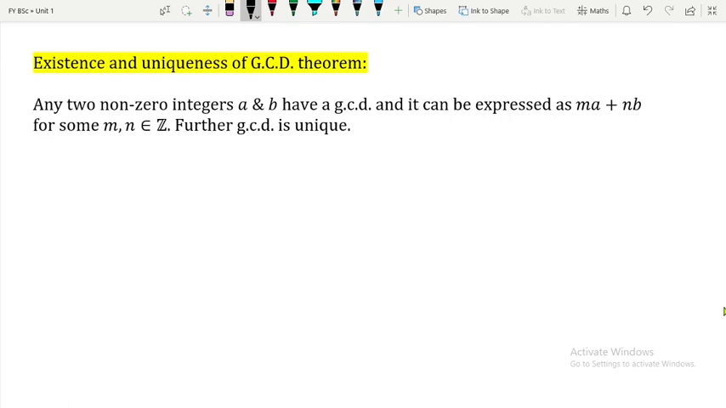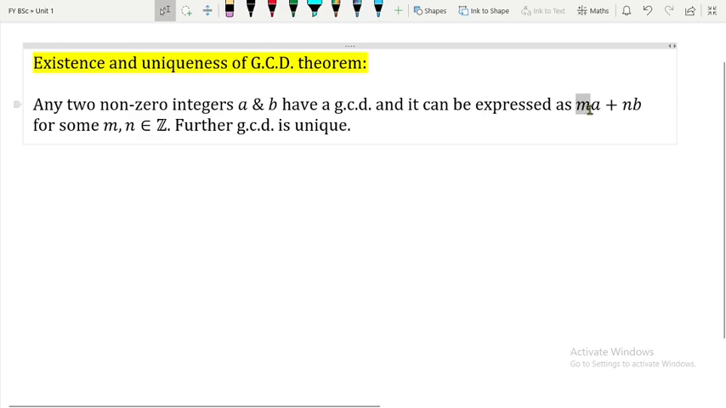Further, the GCD can be written in the form of ma plus nb for some m, n belonging to Z. So remember the integers are a and b. So whenever we take two non-zero integers, it is going to have a GCD, and that GCD can be expressed in the form of ma plus nb for some choices of m and n. So for some integers m and n, and further the GCD is unique.